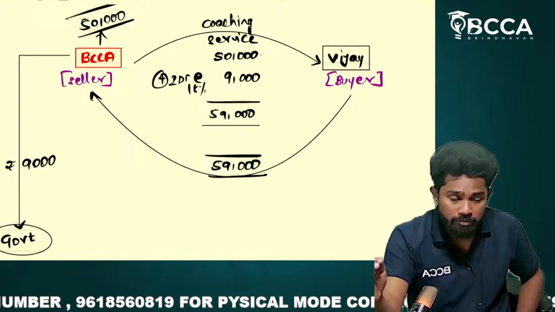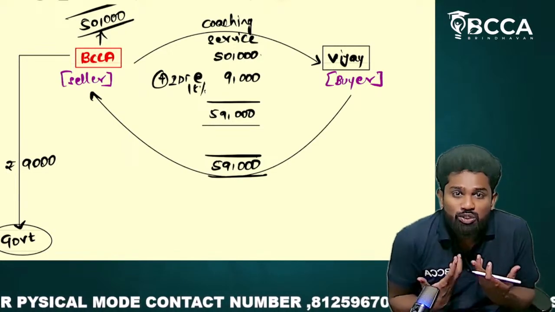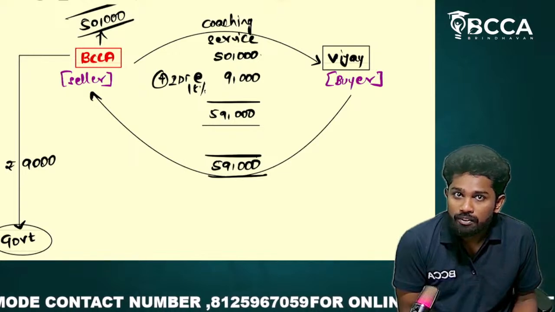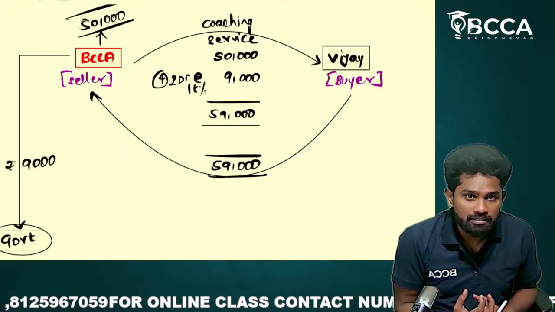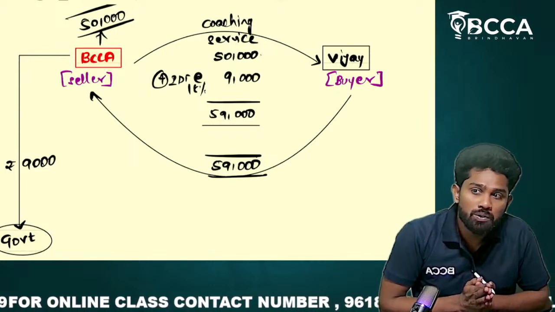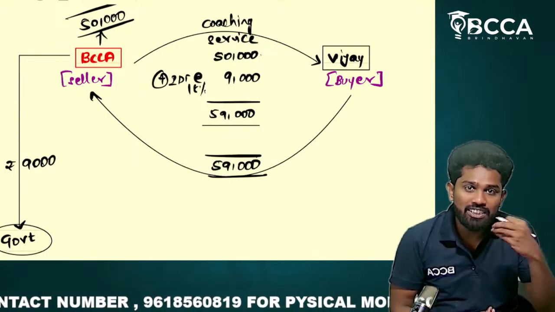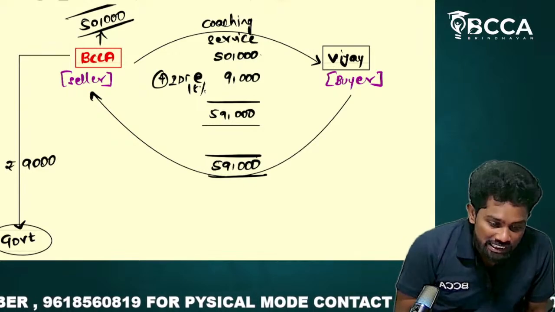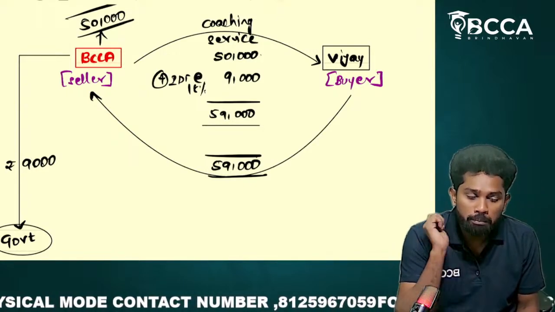Now see again, that tax, even though paid by BCCA, is not from BCCA's pocket. Who has the pain of paying it? BCCA has the pain? No, the student has to pay 50,000 fees as well as 9,000 rupees GST. So the ultimate burden is on whom? Buyer.